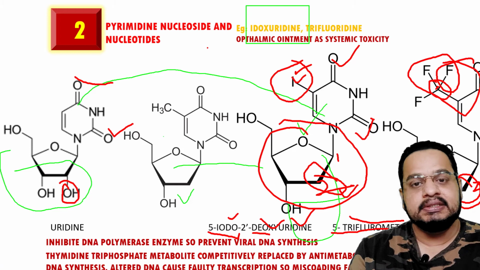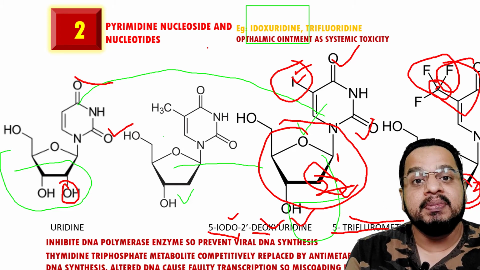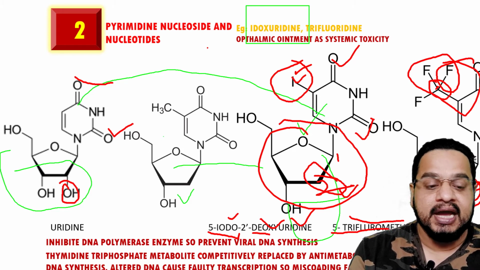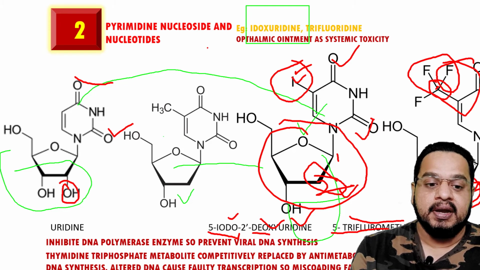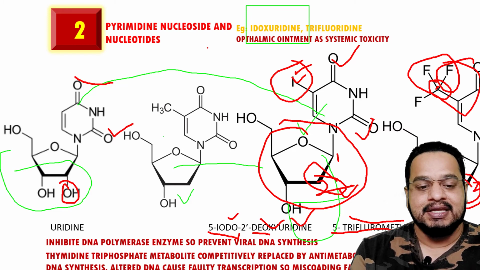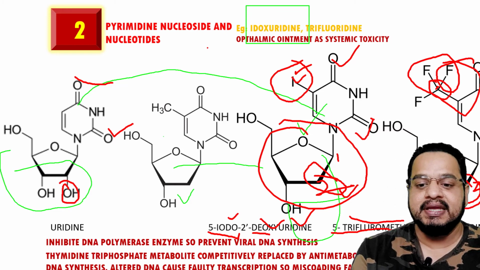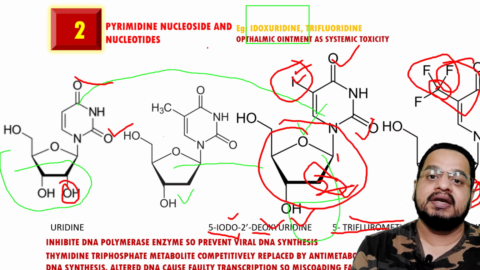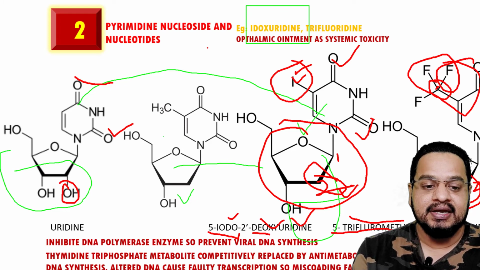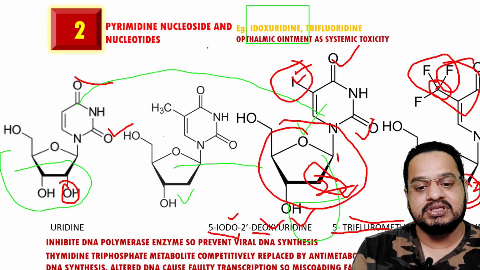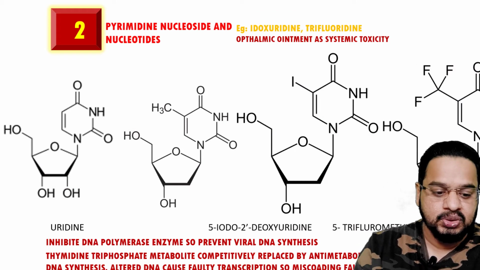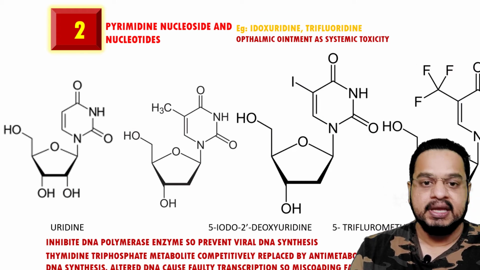So what it does is it inhibits the DNA polymerase enzyme. So it prevents the viral DNA synthesis. So the basic metabolite is thymidine triphosphate. Understand? This is competitively replaced by the anti-metabolite. What could it be? Trifluridine triphosphate. So in viral DNA synthesis, it alters the DNA, causing faulty transcription, so miscoding and faulty protein synthesis. This is what we had already discussed. So I think this particular concept is very much clear to you.